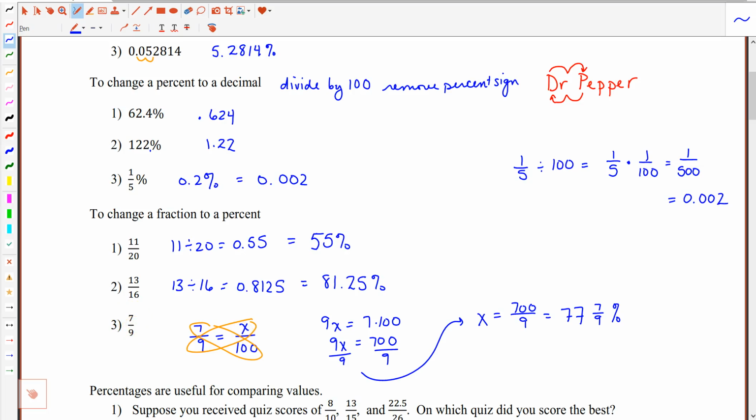Now if in the problem or in the directions you're told to round the percent, maybe to the nearest percent or to the nearest tenth of a percent, you could convert this fraction to its decimal equivalent, and then from the decimal you could convert to a percent and round it. This technique allows me to make sure that my percent remains accurate, so there's no rounding at this point in time.